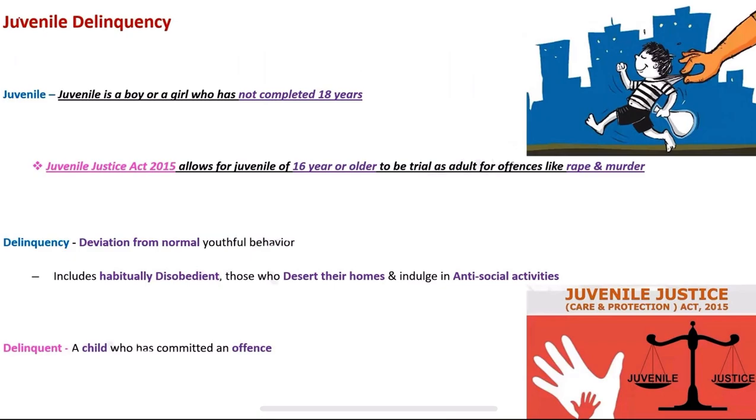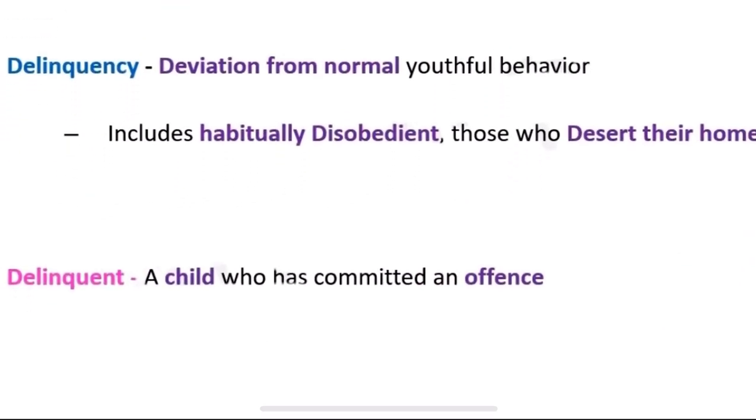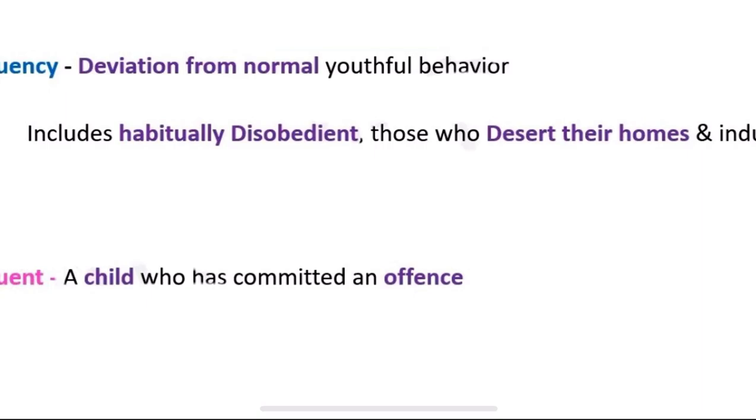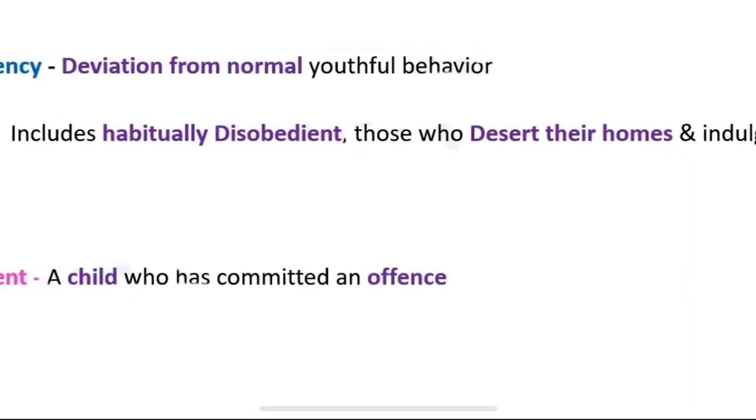And we see that delinquency, the deviation from the normal youthful behavior, includes the following. So what is the deviation? The deviated behavior could be habitually disobedient. So those kids who are habitually disobedient, the parents ask them to go to school, go to tuitions, instead they don't go to school, they bunk school, join antisocial activities, and start robbing things, stealing things, mugging people.